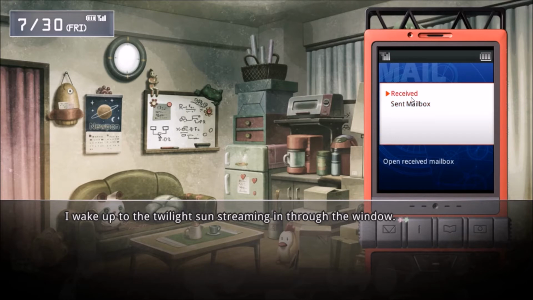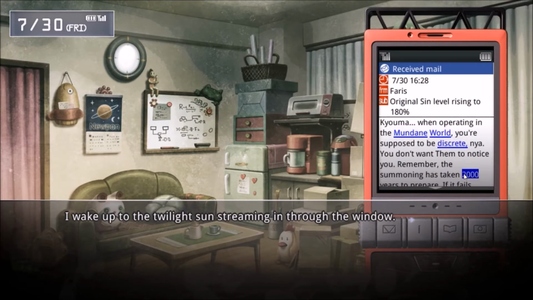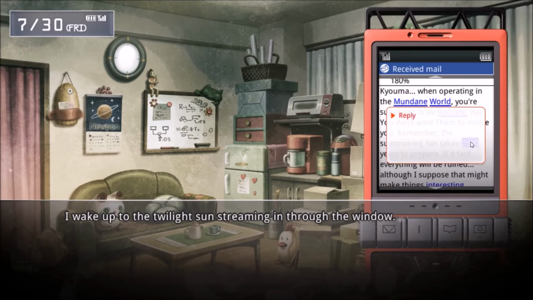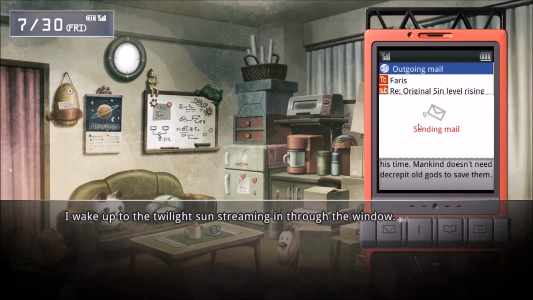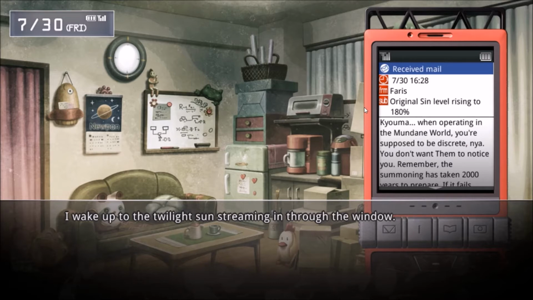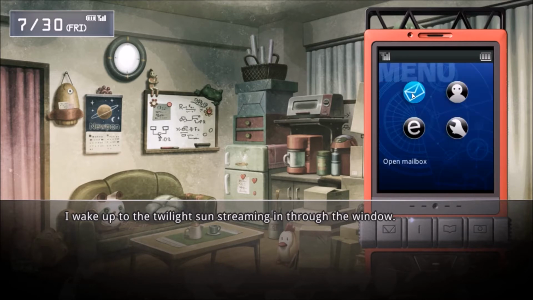Well, I wouldn't have to do this if they freaking, let's see, Discreet 2000. Wonder what this is. Church is still devoted to that fool's errand. Even if they manage to resurrect their messiah, humanity's face is still less than 17% of what it was in his time. Mankind doesn't need decrepit old gods to save. Okay, I'm not even going to look at the other one. I like this. I don't know what Ferris wants me to say, and I kind of want to try for Ferris's route. So let's just roll with that.